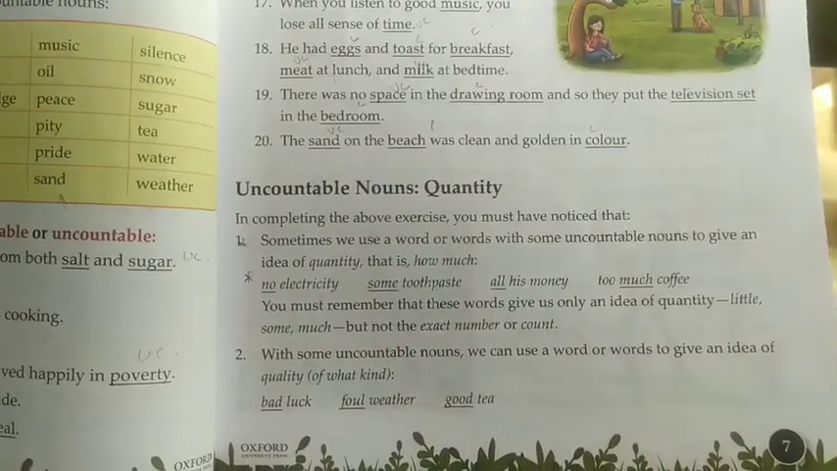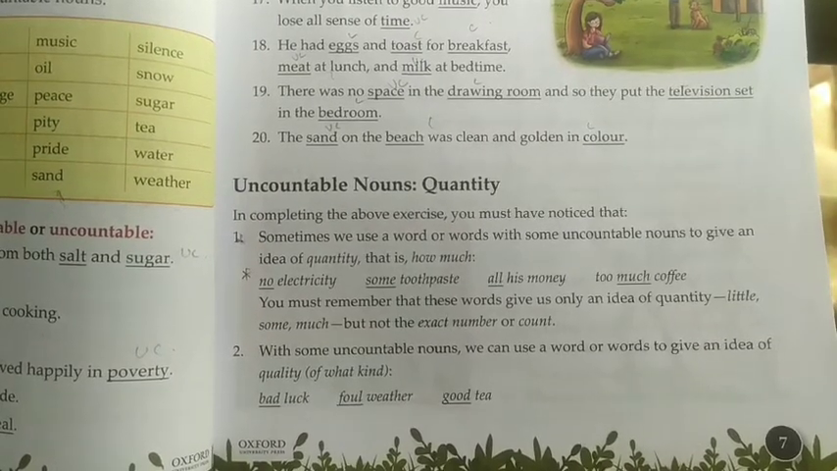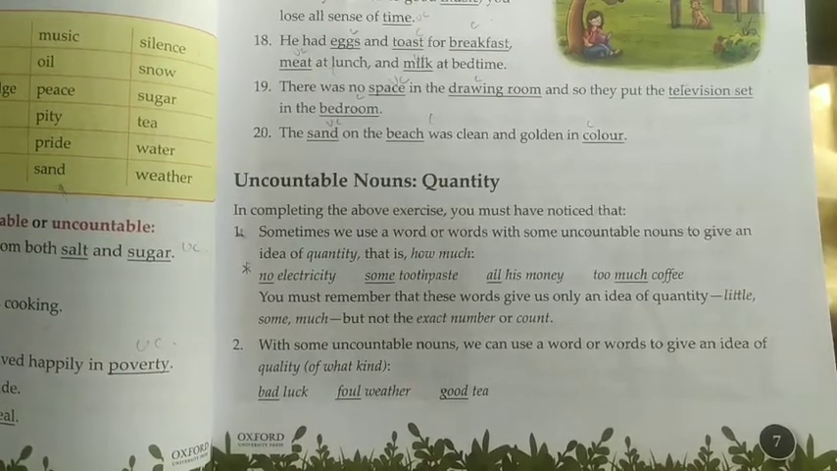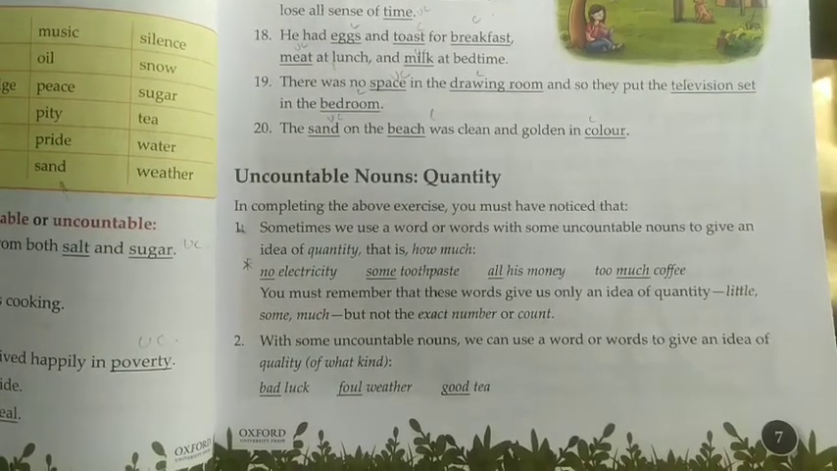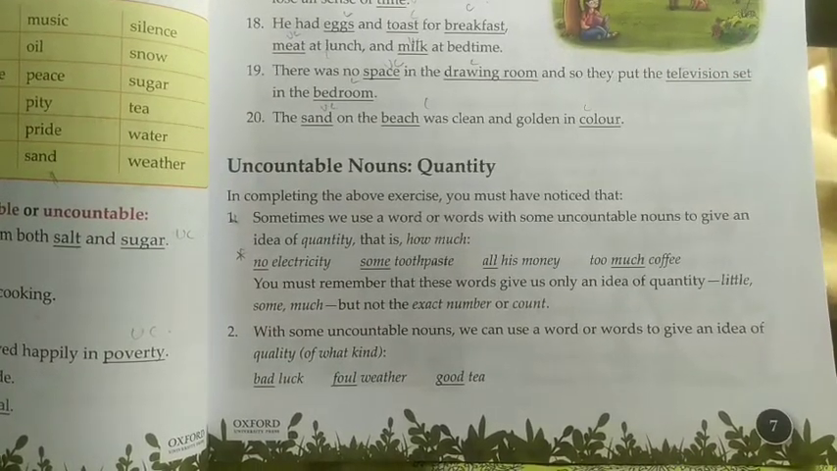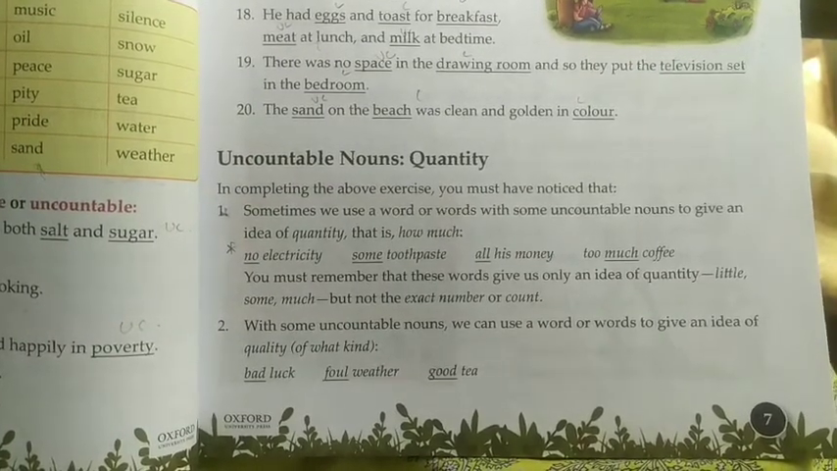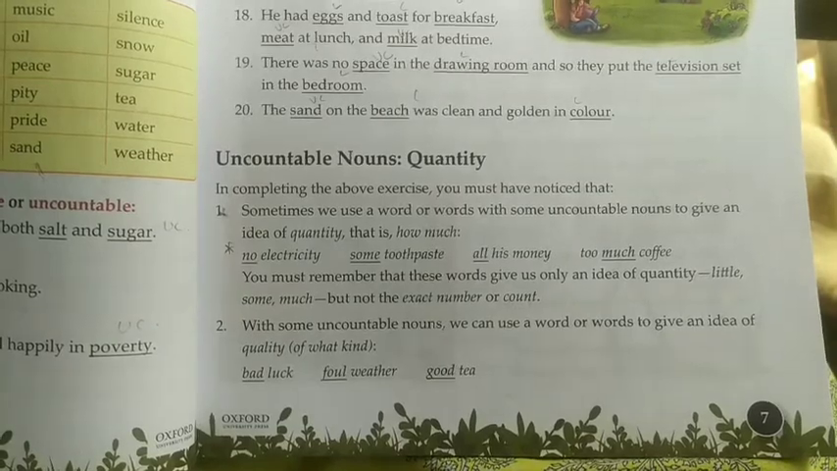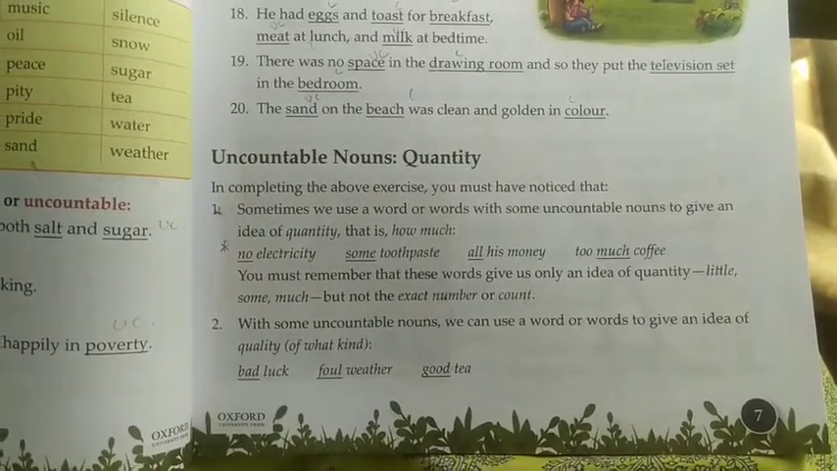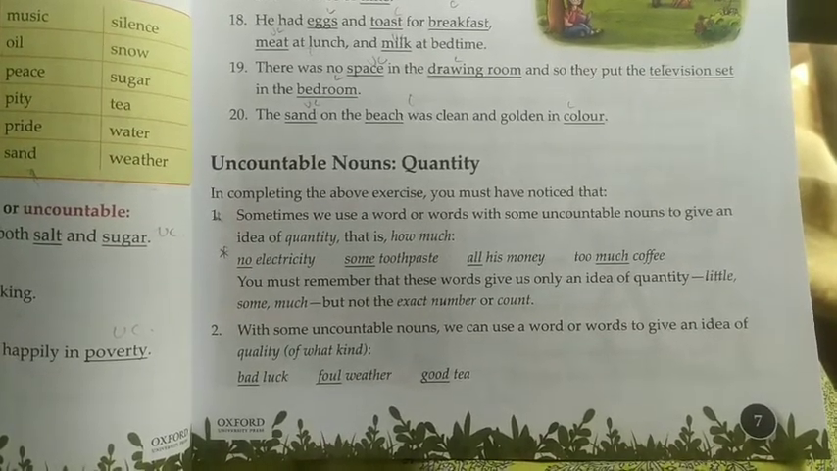Now, uncountable nouns: quantity. In completing the above exercise, you must have noticed that sometimes we use a word or words with some uncountable nouns to give an idea of quantity, that is, how much. Like no electricity, some toothpaste, all his money, and too much coffee. You must remember that these words give us only an idea of quantity, little, some, much, but not the exact number or count.